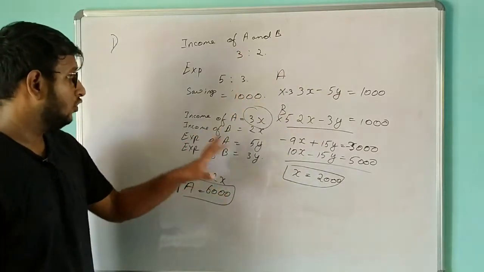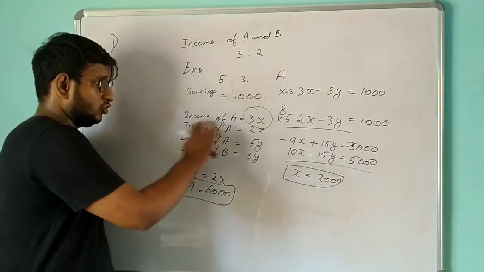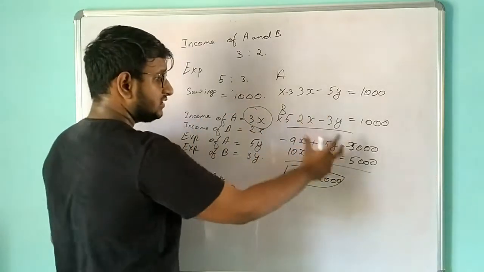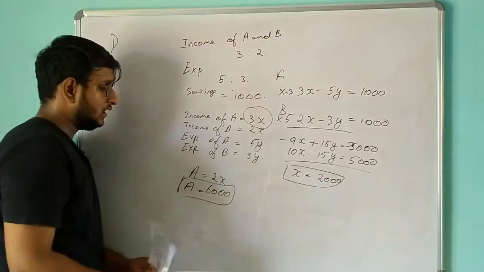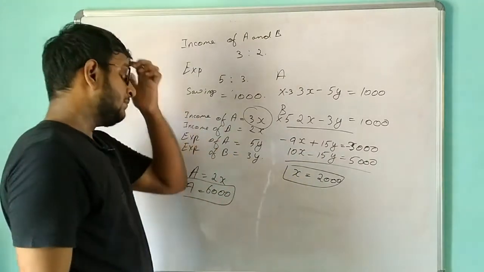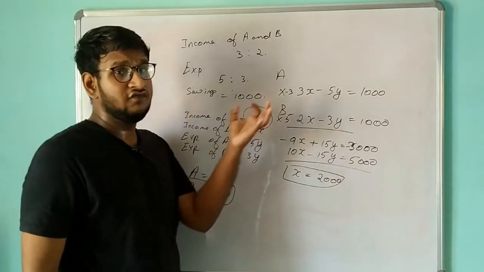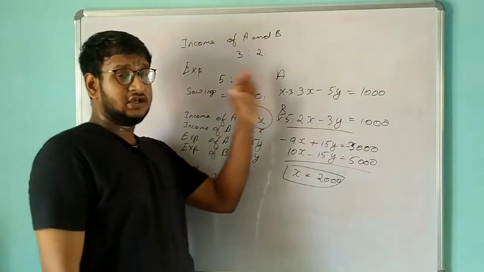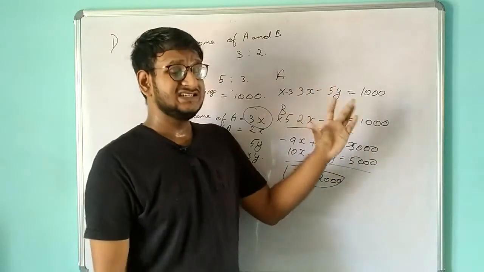So I hope you got the concept over here. We got all the parameters, we framed these parameters into an equation, and we simplified the equation to get x, and we substituted over here, so that we get A is equal to 6000. The main thing in an aptitude test is that we need to frame the given values, that are given clues, into an equation. If you can do that, then you can easily simplify it.